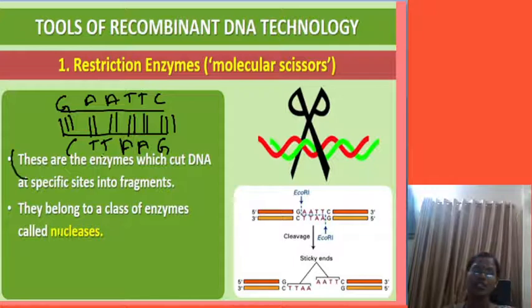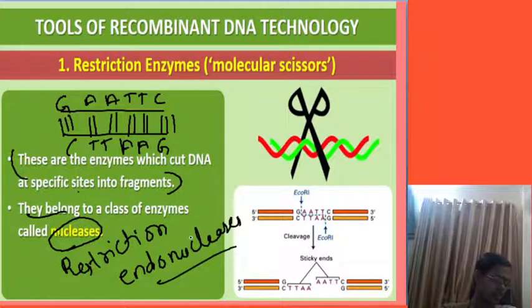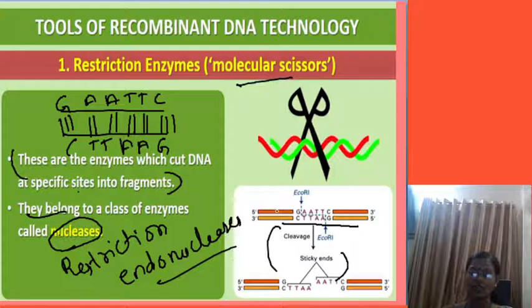These are the enzymes which cut the DNA at the specific site into fragments, and they belong to the enzymes called nucleases. REN itself is restriction endonucleases. So this REN enzyme will cut the DNA at the specific site. You can see a particular site will be there. That is called a molecular scissor, because it will go up to the DNA and cut the DNA.